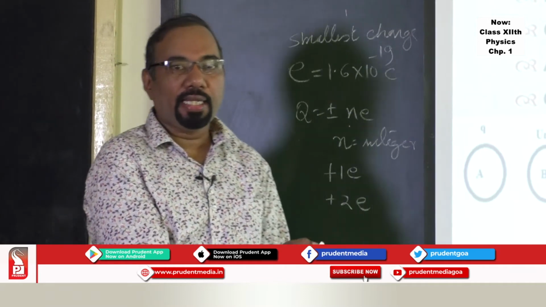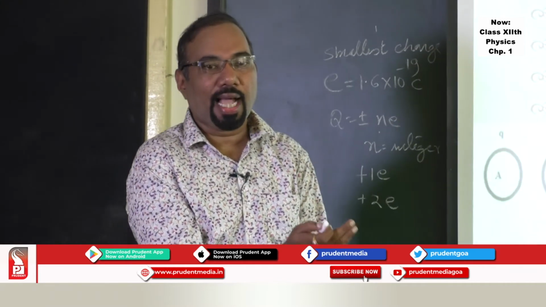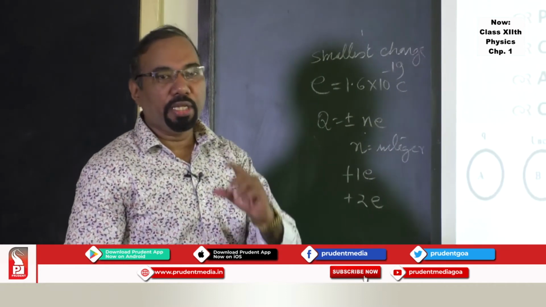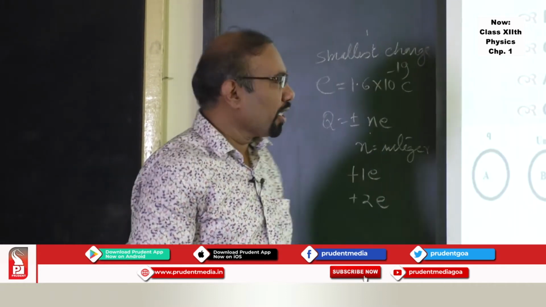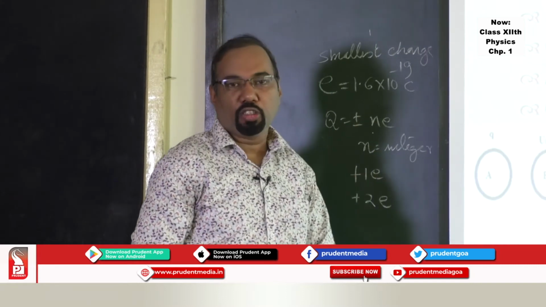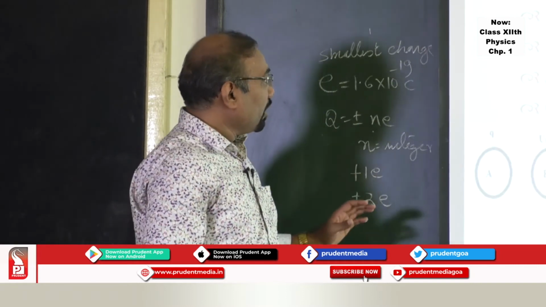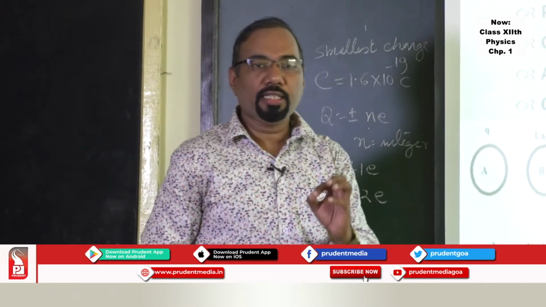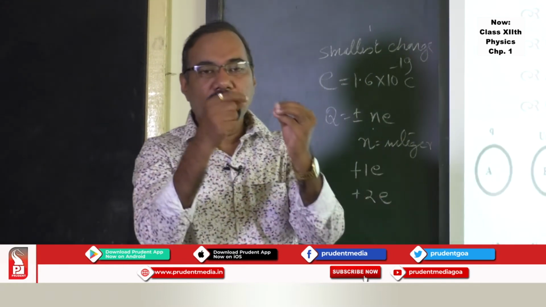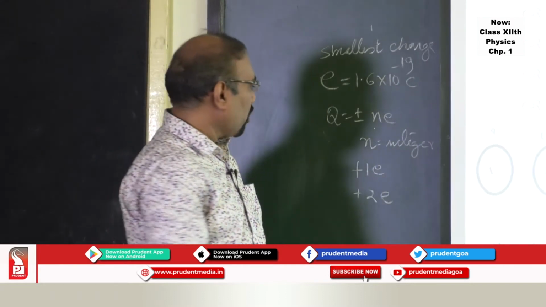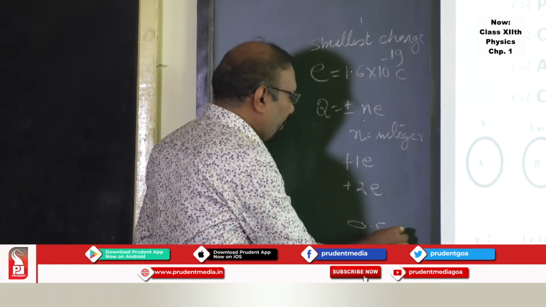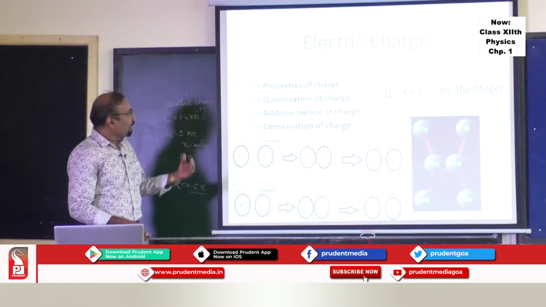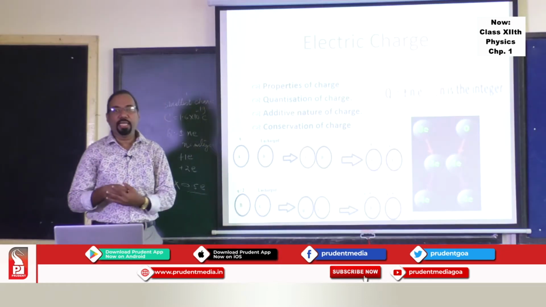If somebody tells you that there is a charge existing of 1.4 into 10 raised to minus 19 coulomb, don't believe that, it is wrong. The smallest charge is 1.6 into 10 raised to minus 19 coulomb. This is the idea which is called quantization of charge. You can think that total charge is an integer times the smallest charge. We cannot have a charge 0.5 times e. This is not possible.